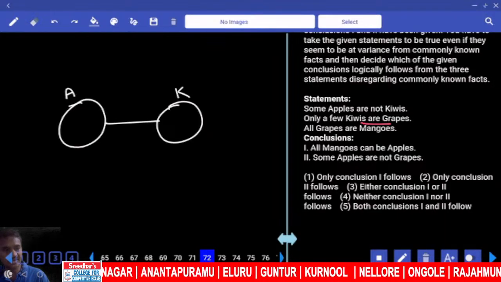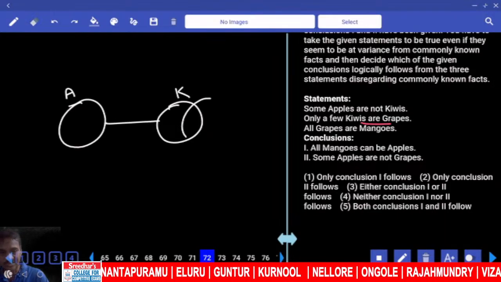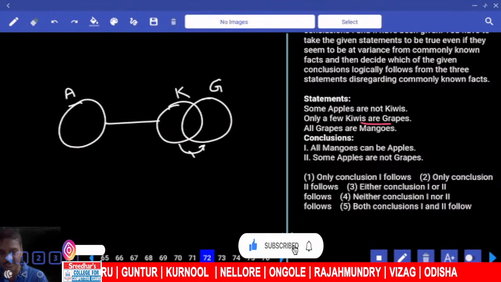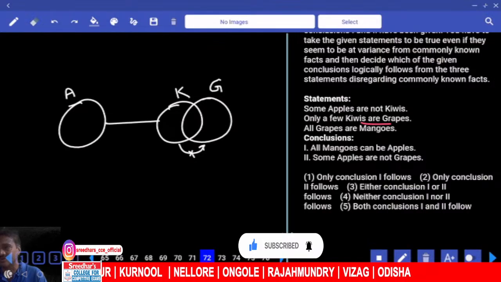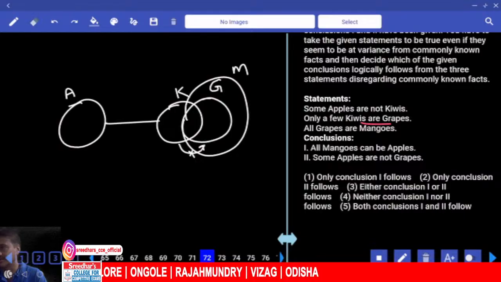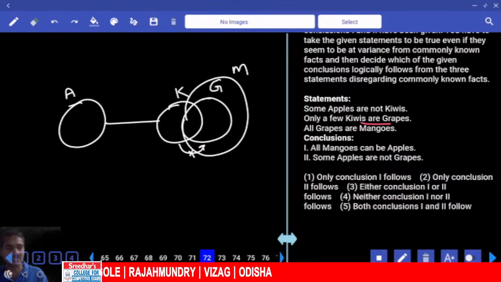Then only a few kiwis are grapes. Only some kiwis are grapes but not all. Entire kiwi cannot be a part of grape. And all grapes are mangoes. Now all these grapes are a part of what? Mangoes. Then the first one, what is the first conclusion we have? All mangoes can be apple.